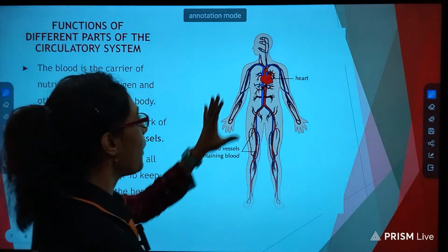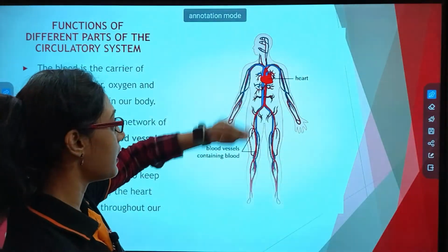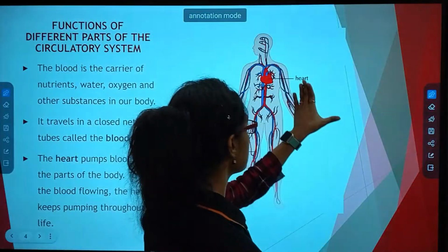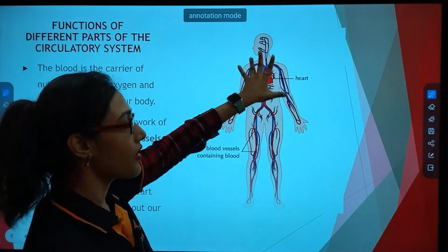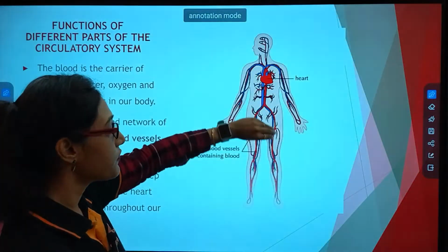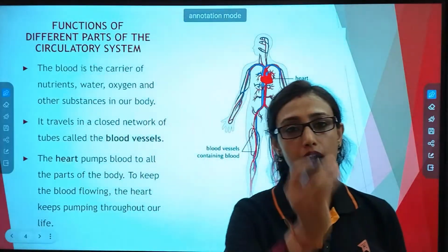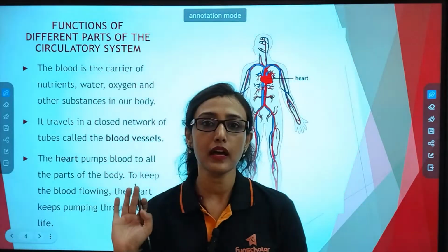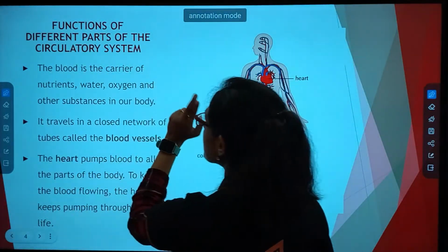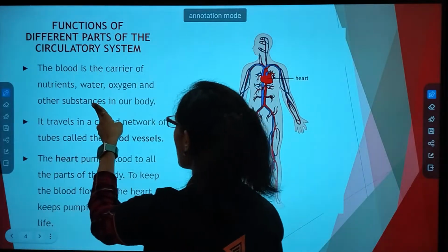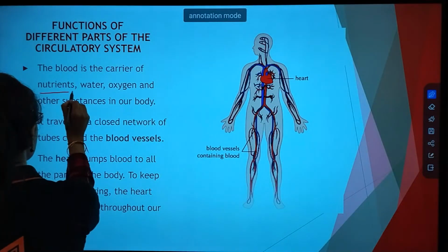Now comes why we in our body have so many blood vessels and a heart. The heart carries the blood, the blood vessels carry the blood from the heart and also from the body towards the heart. Why is it necessary to carry blood to the heart and also away from the heart? Let's see. The blood is the carrier of nutrients, water, oxygen and other substances in our body.